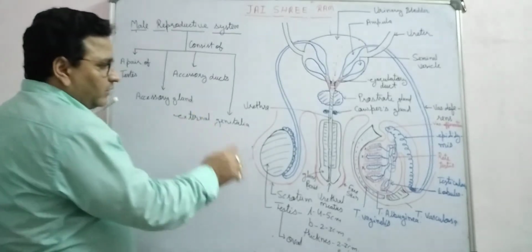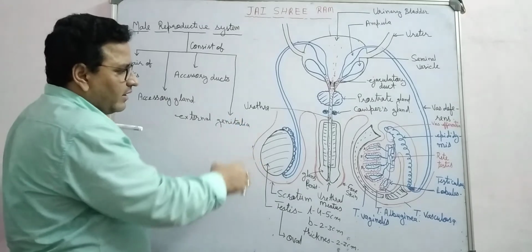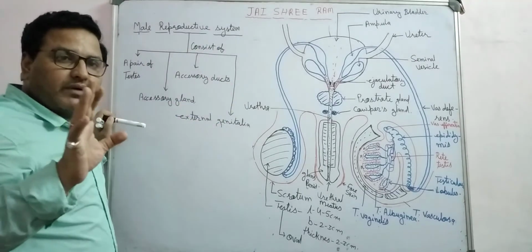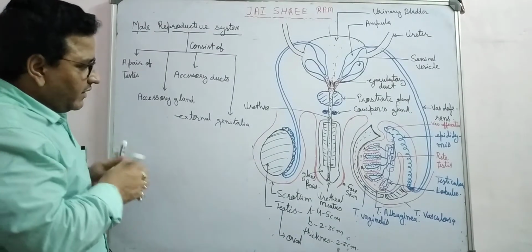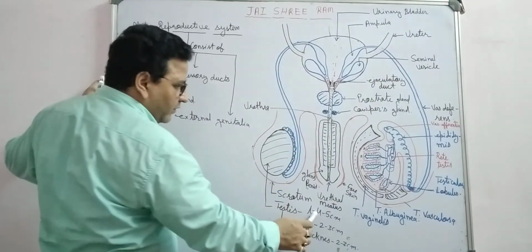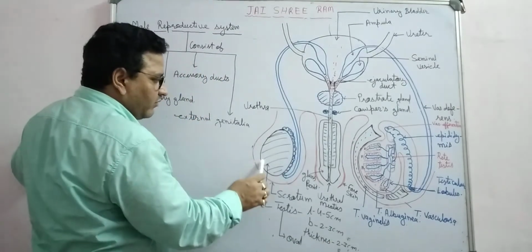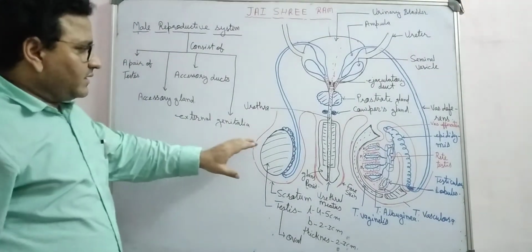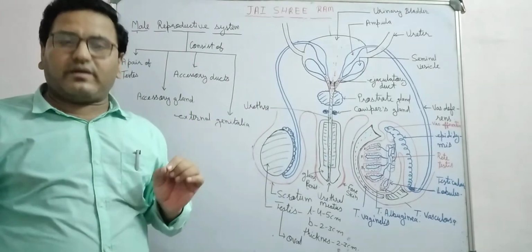Due to the formation of male gamete sperm and the production of androgen or testosterone, the testis is known as the primary sex organ, because other organs have no power to produce sperm or release testosterone. If you see, each testis is oval in shape, right? Length is 4 to 5 centimeter, width about 2 to 3 centimeter, and thickness also 2 to 3 centimeter. This testis is also connected to the abdomen with one spermatic cord, right?